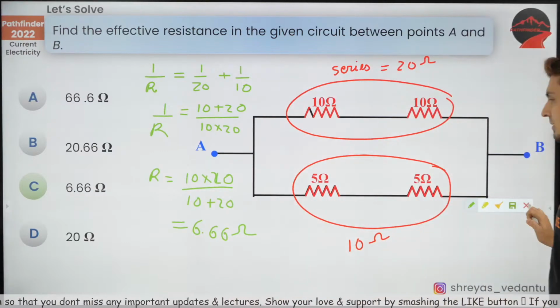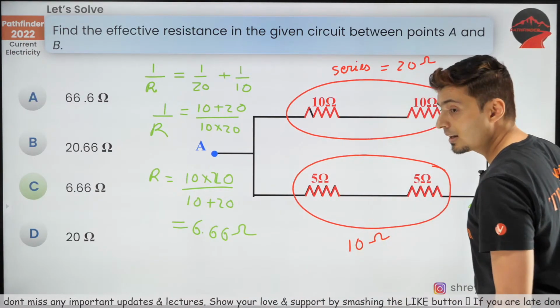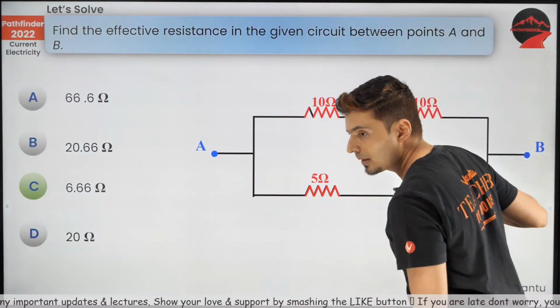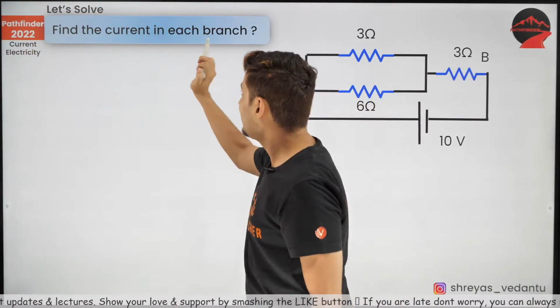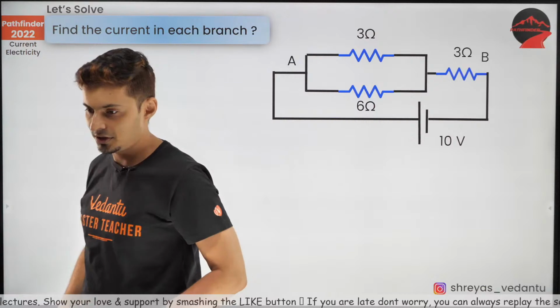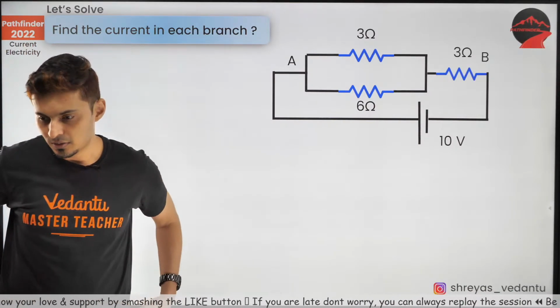A lot of you would have got this. Great. Let's get going to the next one. Okay. Now, find the current in each branch. Let's do this question.